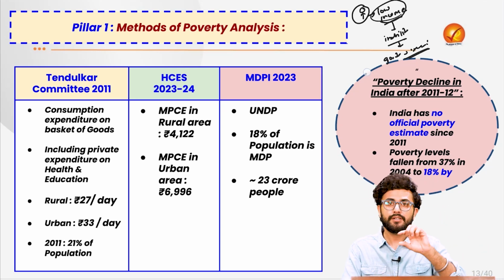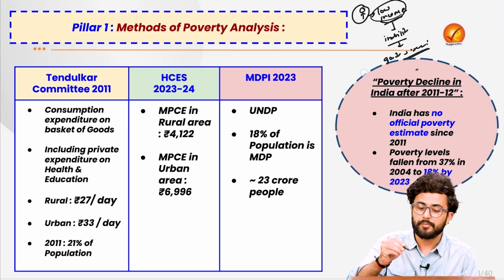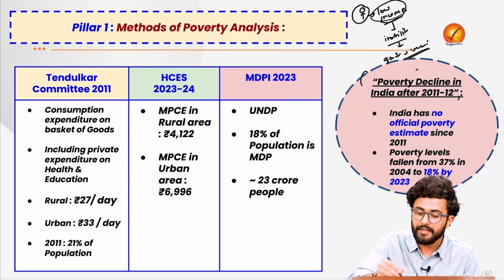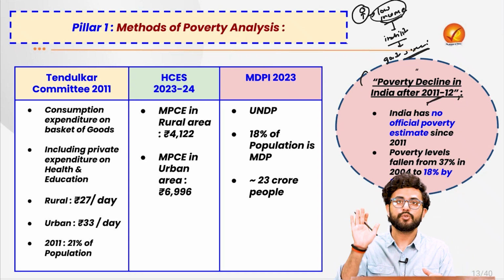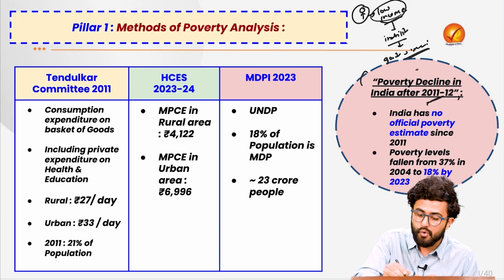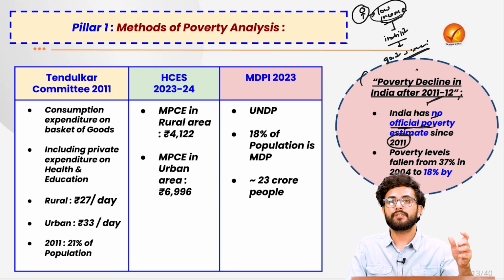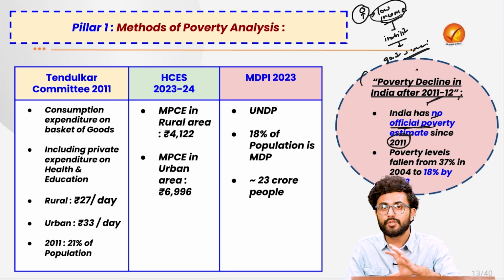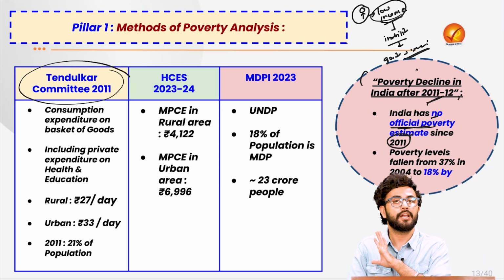Today's debate is revolving around a report called Poverty Decline in India after 2011-12, which first and foremost highlights that India has had no official poverty estimate since 2011. The last official estimation of poverty stands with the Tendulkar Committee report of 2011.